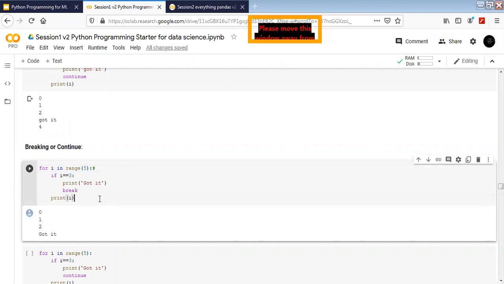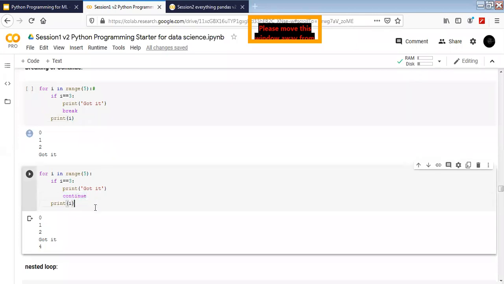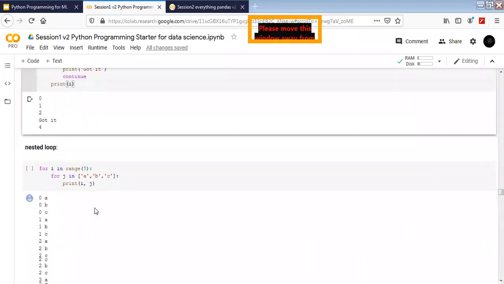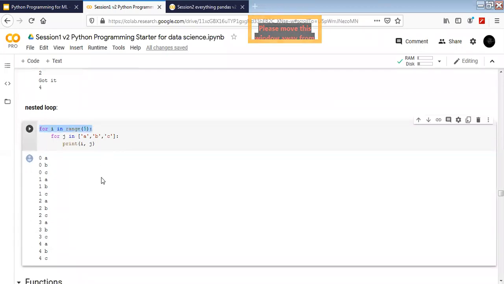All right, so this is how break and continue are different. Again, the same example of continue here. Okay, next let's move to the nested loop. Nested loops are basically a loop inside a loop. Here we have a range of 5, and inside it I have started one more loop. So I have two iterators now.